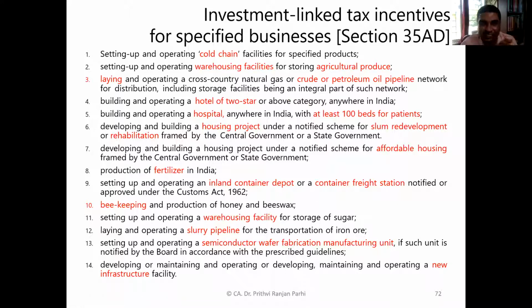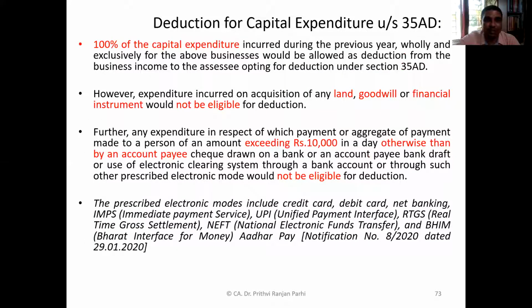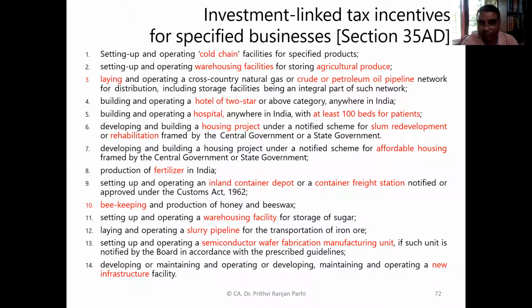Now, friends, that is about scientific research activities. One more important provision is there, that is, the businesses called specified businesses. These businesses get many tax incentives. They are called the Section 35AD businesses. So they get a lot of tax benefit. That means 100% of the capital expenditures will be allowed to them. They can claim deduction out of this. We'll be learning that. But before that, let us have a look at what these industries are. They are called specified businesses, covered under Section 35AD.